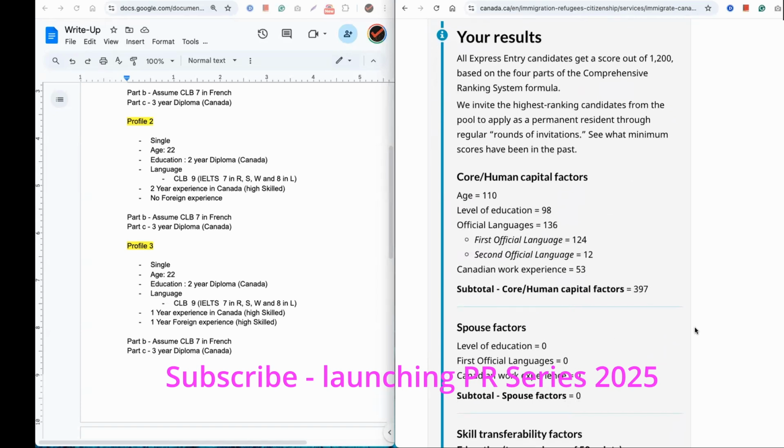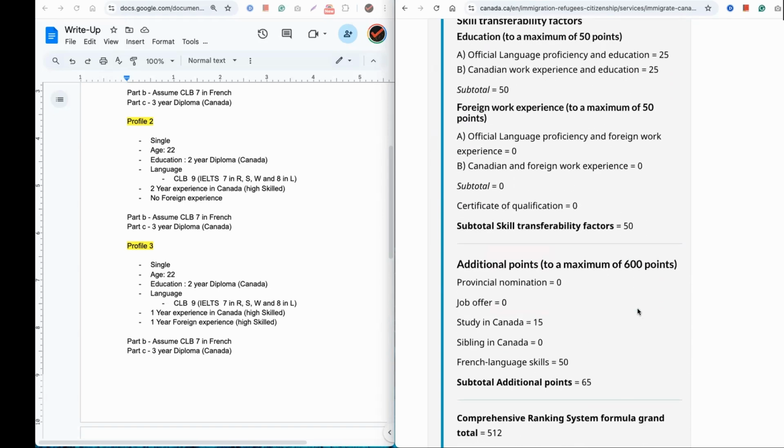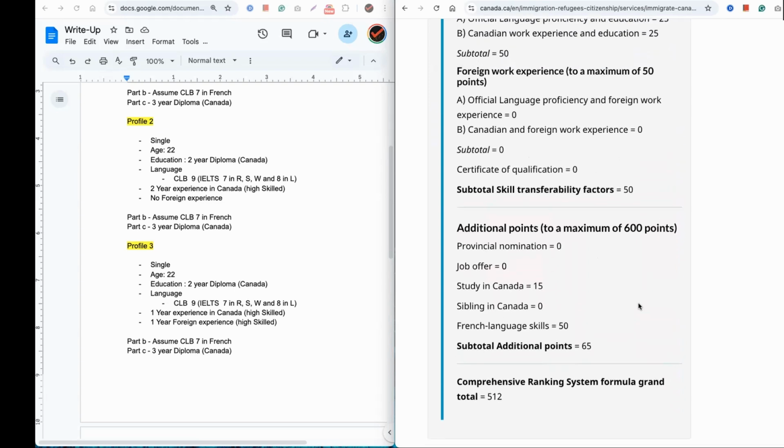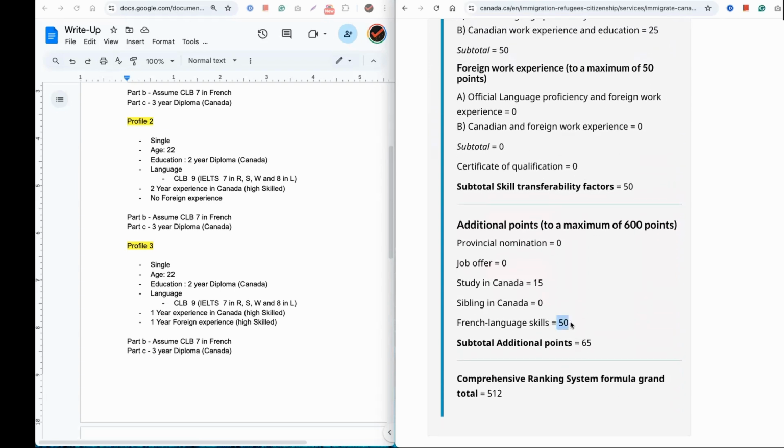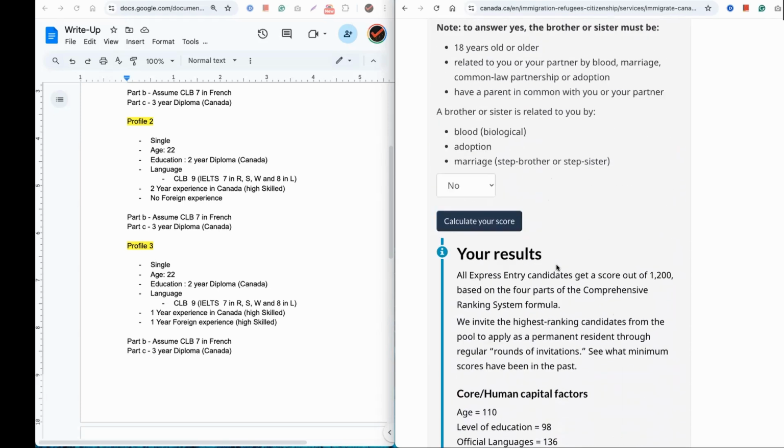And they have 2 years of Canadian experience, but they are getting a French score of 12 here, second language score of 12, and they are getting another 50 points right there, right? So they're getting 62 points just because of French. So that is basically boosted their score to 512, right? So this is how French language makes a huge, huge difference, right?